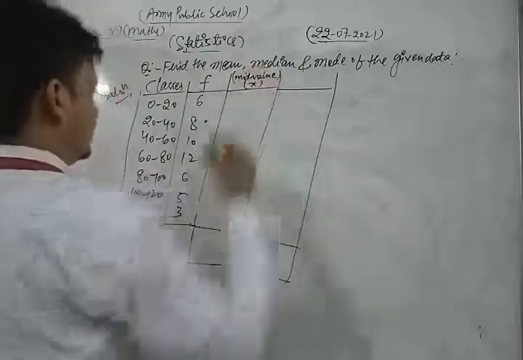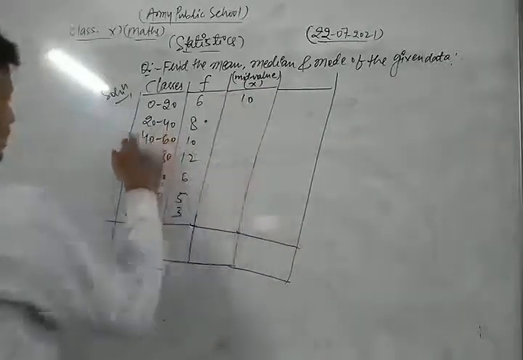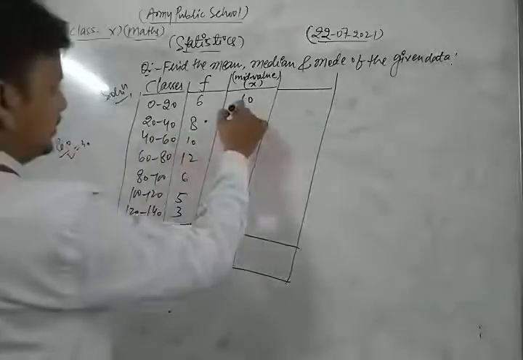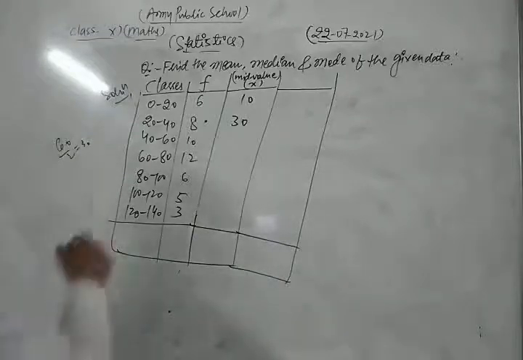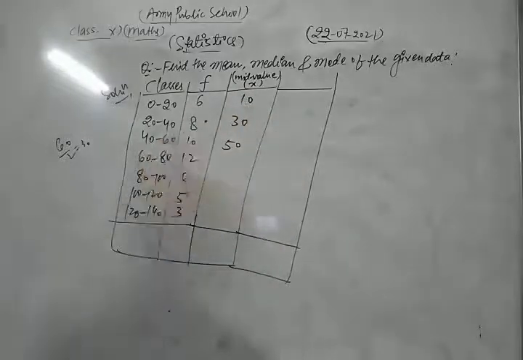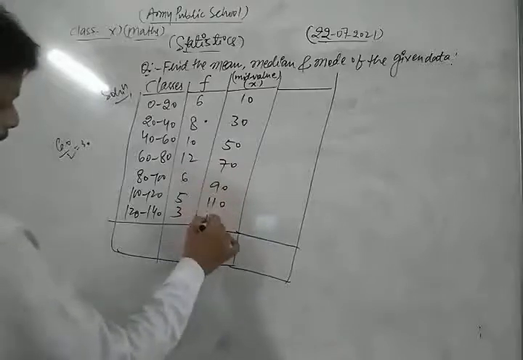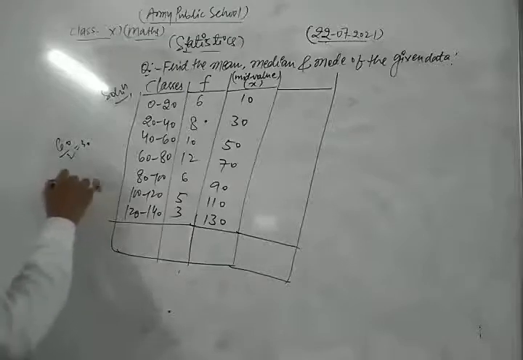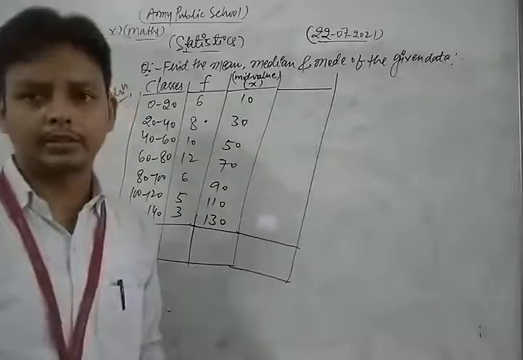We find the mid value as x. So look, 20 upon 2, this is 10; 20 plus 40, 60 upon 2, that is 30; then 50, 70, 90, 110, 130. So in this way we find the value of the variable, meaning the value of x.